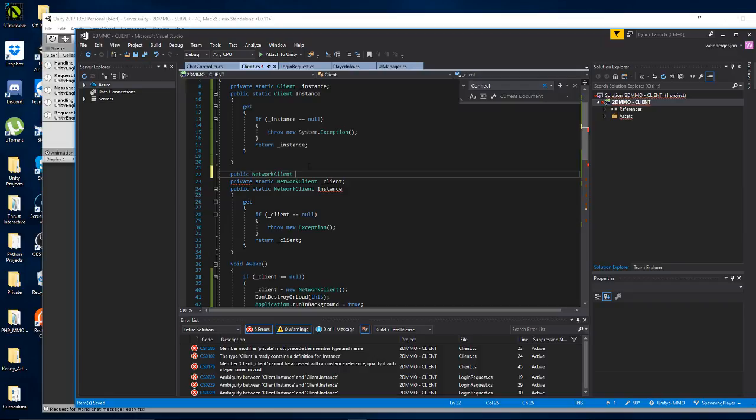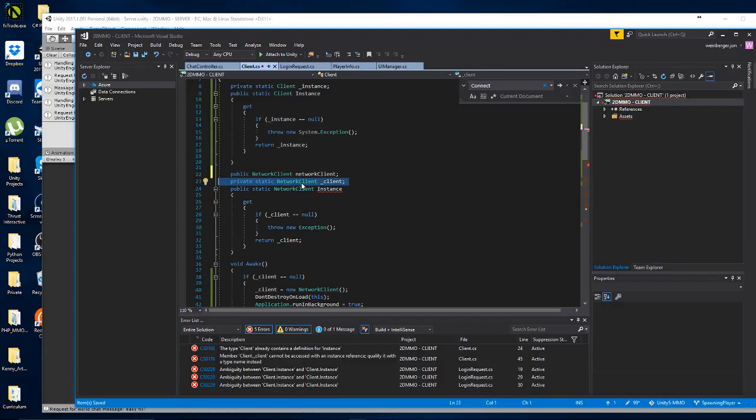I want to be able to just say, like, just client.instance. So that's why I did it this way, but I think it's causing problems now. So we're going to call this public network client. Well, we just call it network client. Alrighty, there's our network client.